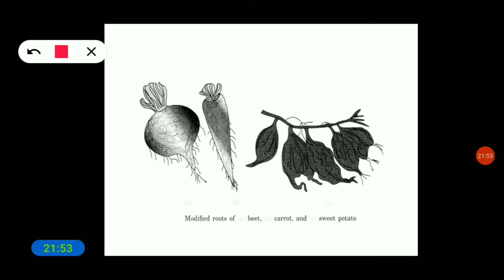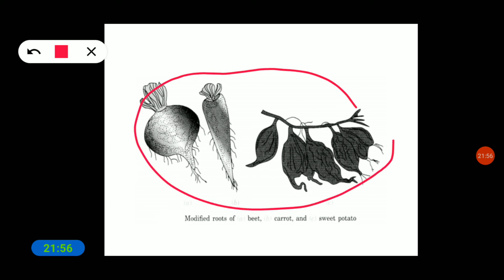Because these roots have the capacity to store food, we use some root parts of the plant in our food, like sweet potato, carrot, and beetroot. By having this food we get nutrients.